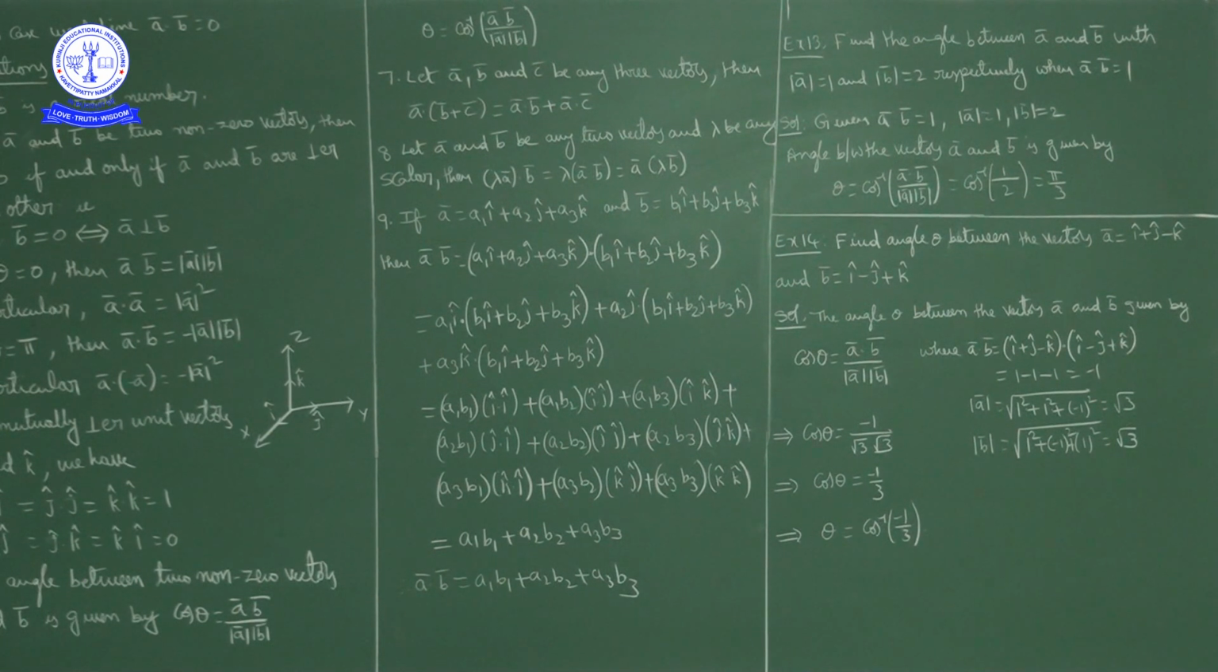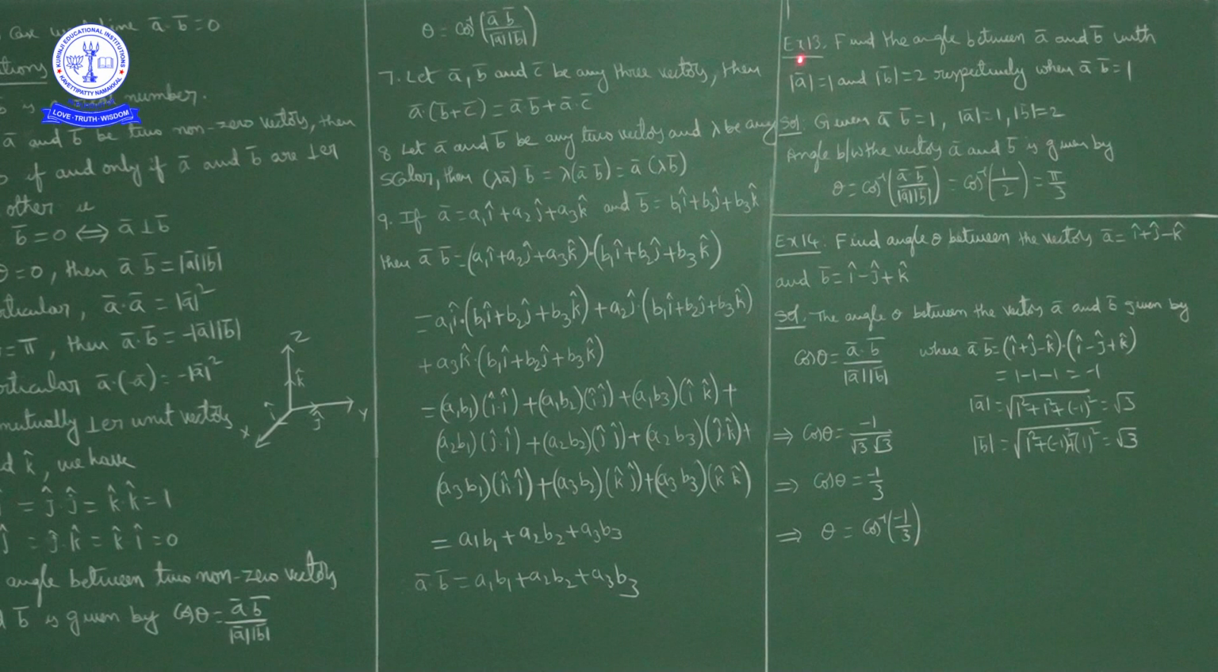Okay, here a1 is the i component of a, b1 is the i component of b. Product of these two, plus a2 is the j component of a and b2 is the j component of b, the product of these two, plus a3 into b3, like this we will write. Okay, a bar dot b bar. I will discuss some examples on this concept.